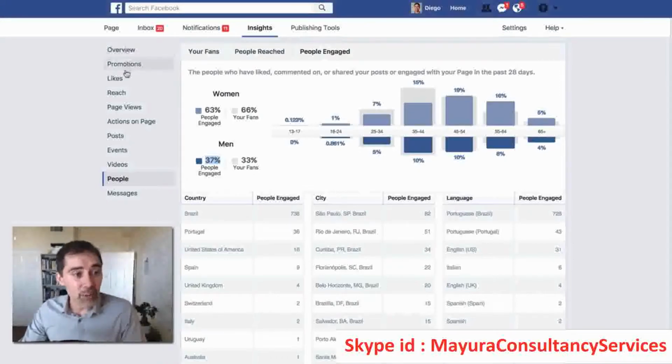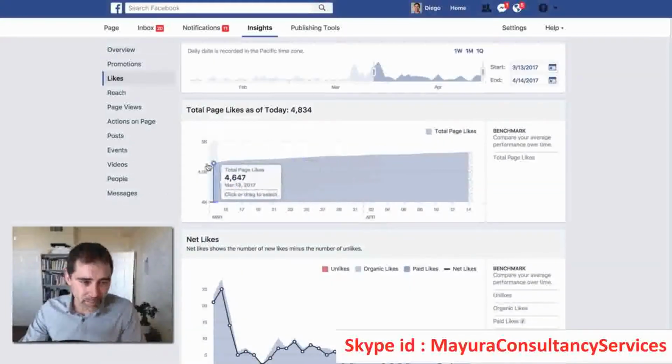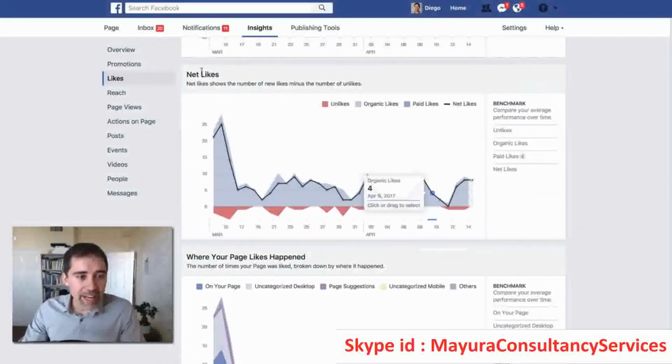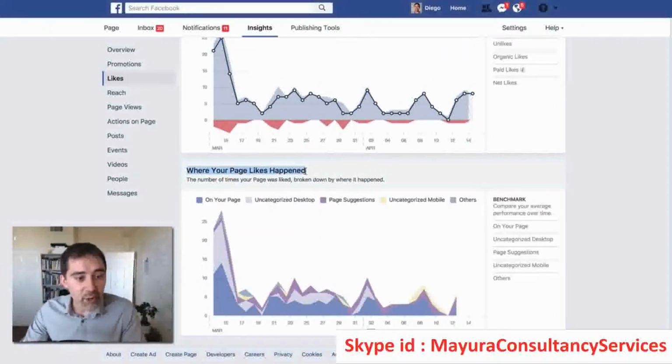Let's go back to the top here, promotions. If you are running any ads, you will see the information here and all the statistics. Likes, you see the total likes of this page right now is almost 5,000 people. And you see here the progression of the likes, how many likes you get every day. Net likes, you have here unlikes, organic likes, and paid likes. So you have the difference here. You can basically click on any point here and analyze the data.